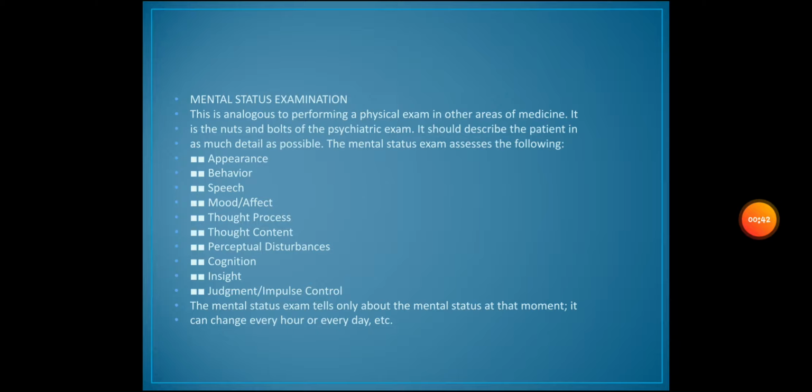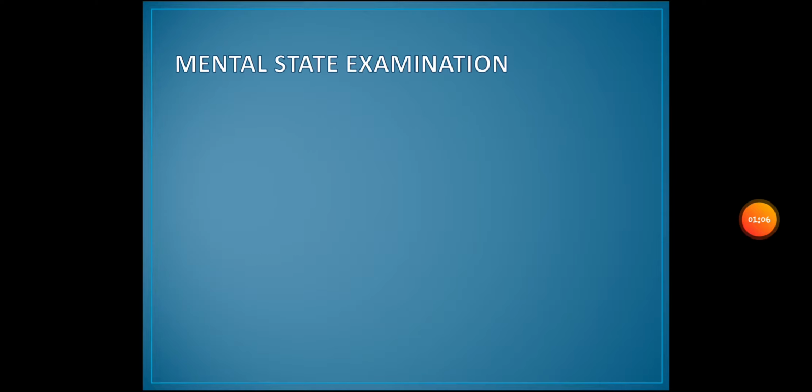So, for example, you see a patient today and they have a specific mental state. Then the following day, you might get a completely opposite picture. That does not mean that the mental state exam you did earlier was wrong. It means that at that time, that's how the patient was presenting, and this time it's different. So the mental state exam changes very quickly. It can change every hour, every day, or even in a few minutes. So, you need to take note of that.